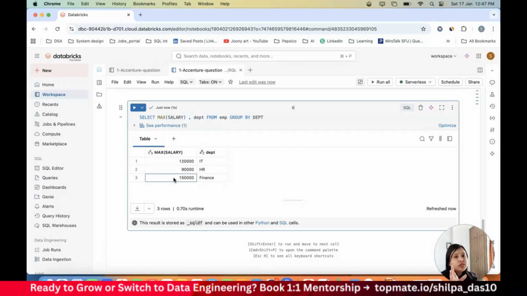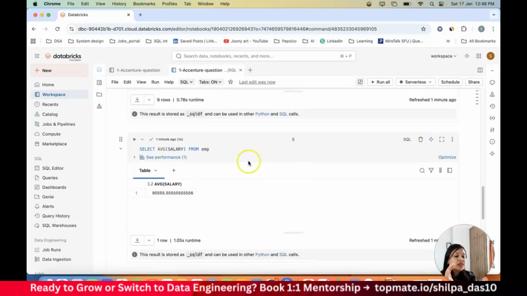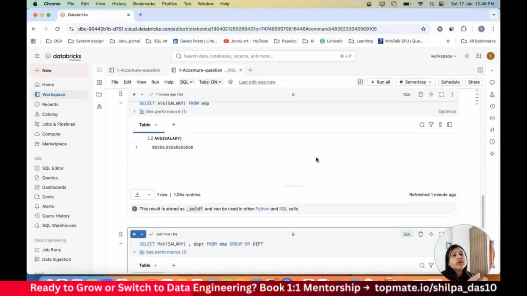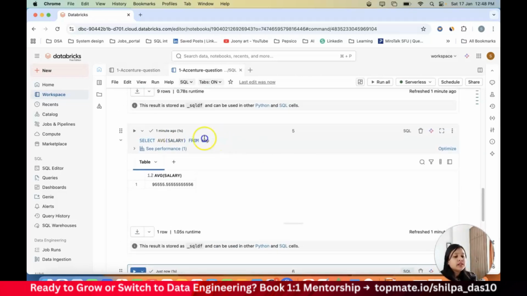Now we need to think of filtering the data so that we get only the salaries which are more than average but less than maximum salary. I have written this statement in two different statements in two different cells to show you that this particular code is working perfectly. Now I have to collate everything and actually give the result. So I will use this statement. I'll create a CTE.